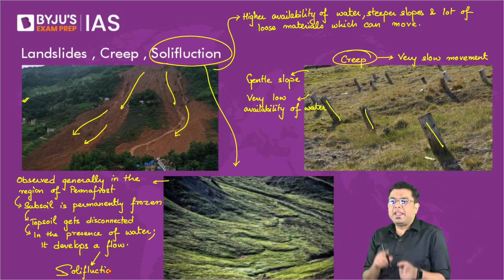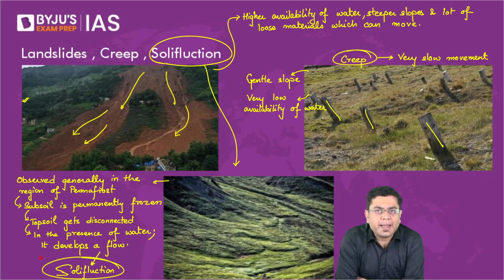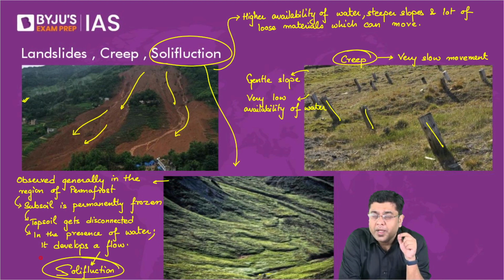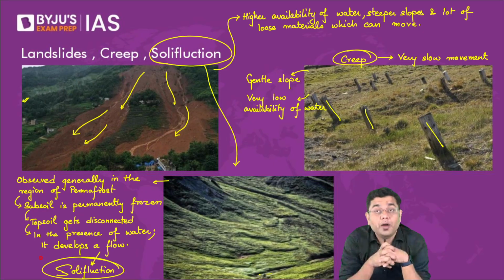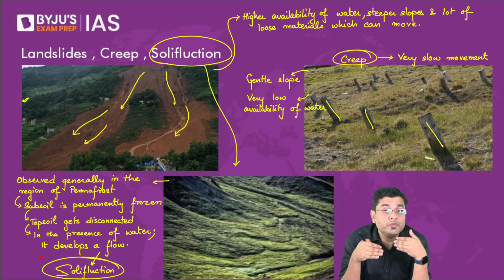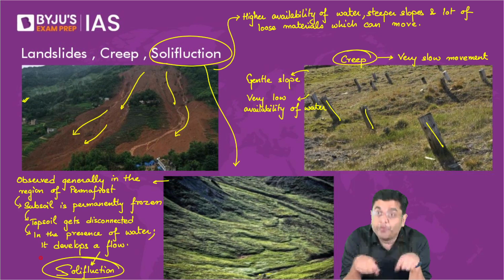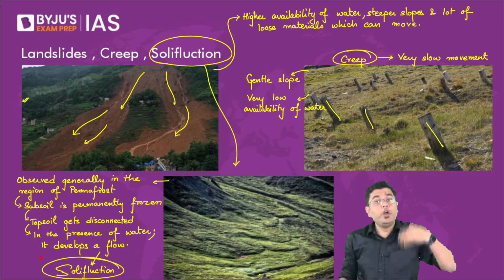So why I have taken the case of these three types is because with the help of the three examples, you will be able to appreciate that depending upon the slope characteristic, depending upon the availability of water, depending upon the volume of material, now you have the movement of large scale of materials. Now, that movement can be a slow speed movement like a creep, fast movement like a fall, where immediately it starts falling almost vertically, or a slide or a flow.